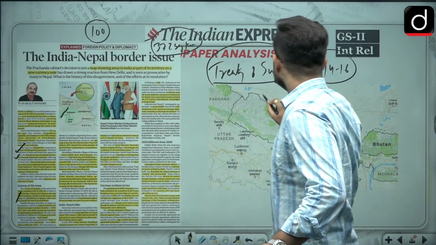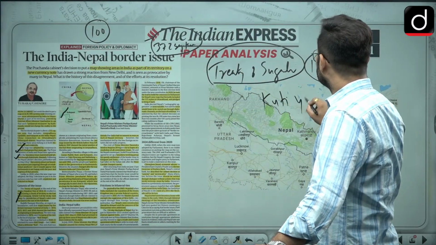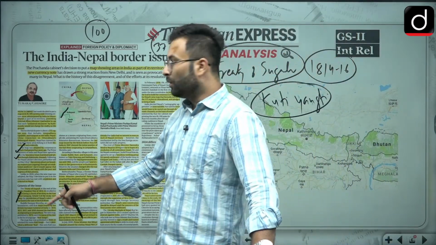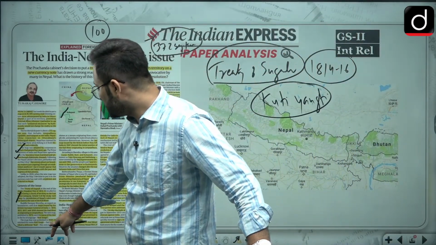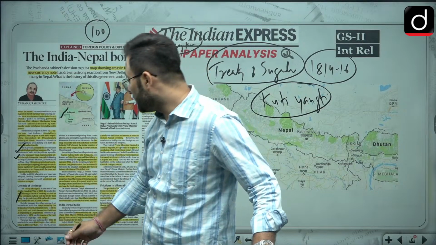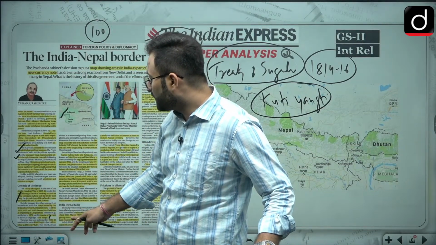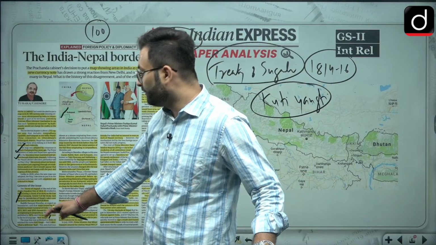Okay, so they named that particular river as Kuti Yangti River. The next time these maps were released, in 1920-21, they retained the name Kuti Yangti but identified a different Kali River.